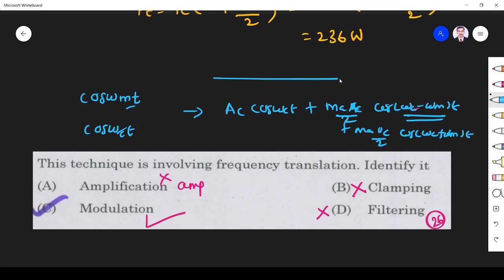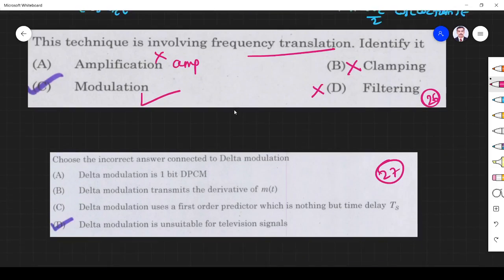We know the AM signal has three bands: carrier, upper side band and lower side band. So omega m and omega c are transferred to these two bands. This frequency is translated to these frequencies. So the main aim of modulation is frequency translation only. Very, very important. We are translating from low frequency to high frequency.